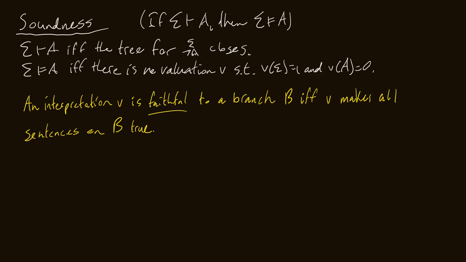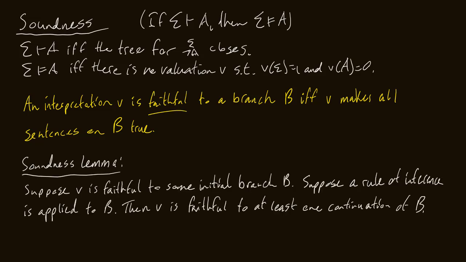Now this is crucial for our Soundness Lemma proof. So why don't we write out the Soundness Lemma? I'm going to actually just write this all out and then we'll cut back to it. Okay, so here is what we are going to prove, the Soundness Lemma. So I claim, suppose V is faithful to some initial branch B. So that interpretation V is going to make all sentences on that branch B true. Now suppose a rule of inference is applied to B. I claim that V is faithful to at least one continuation of B.